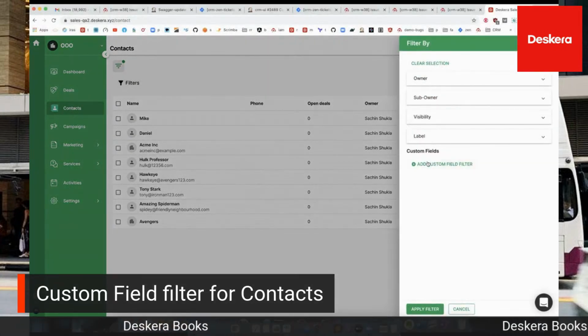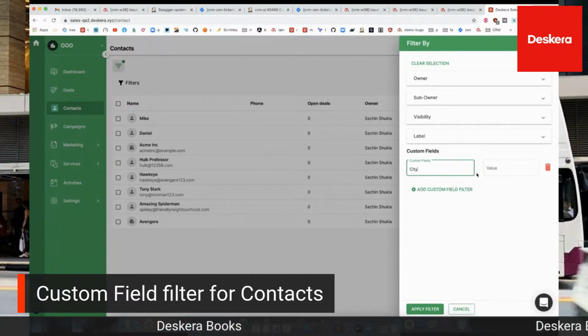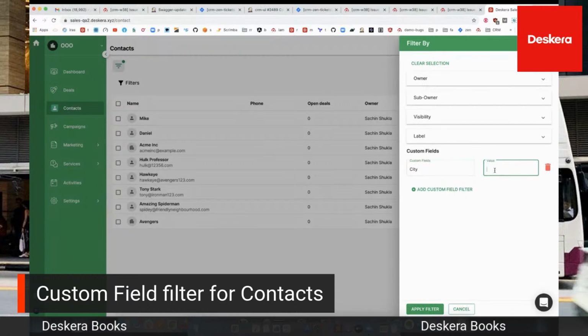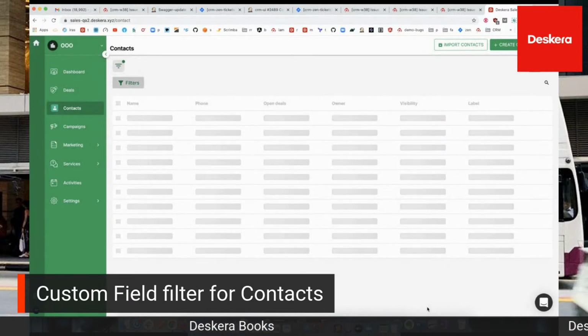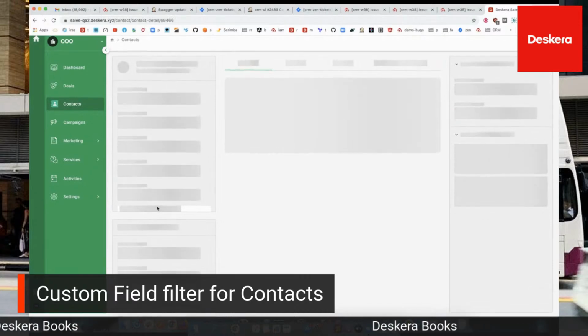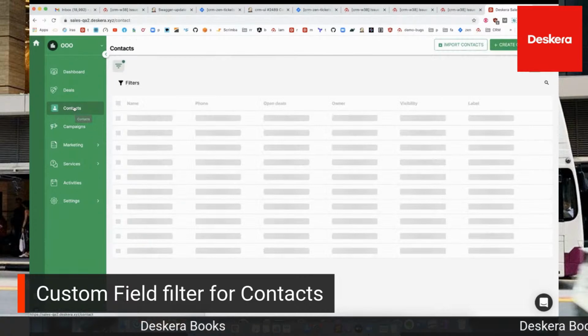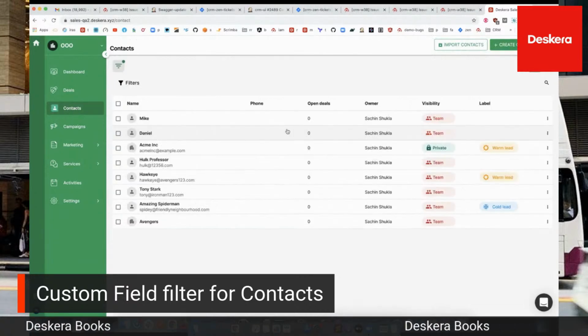Then if you click on filters, we can add a custom field filter. So if I click here, I can click, for example, city, and I can type in Texas, which I believe is a state in the US. Inside here, you can see Mike has been filtered out. So it allows you to filter by custom fields, so you can see your contacts accordingly. Inside here, you can see city, Texas.